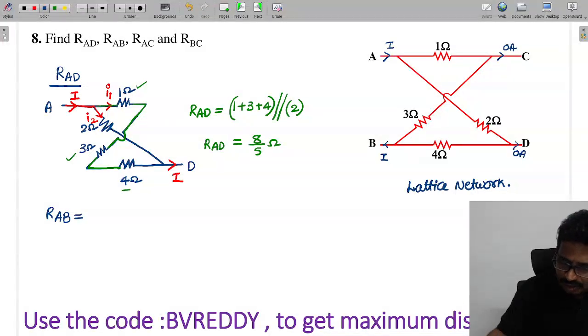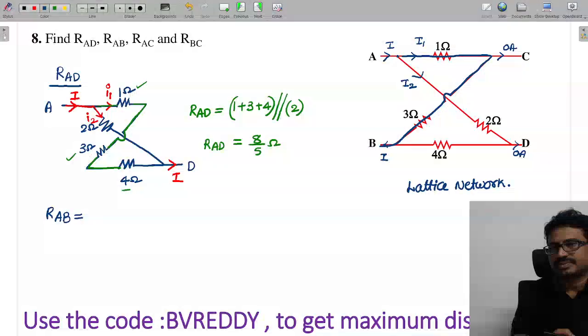Now after reaching here, some current is going here. This current is I1 and this current is I2. The current going in this path, I1, has to return back here only, and in this path will finally reach the destination.